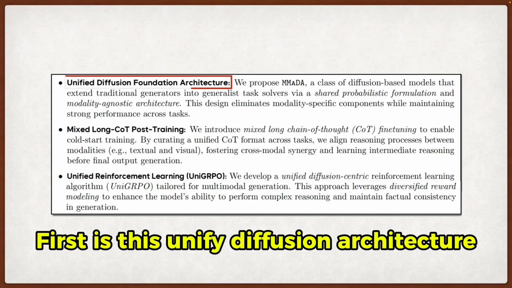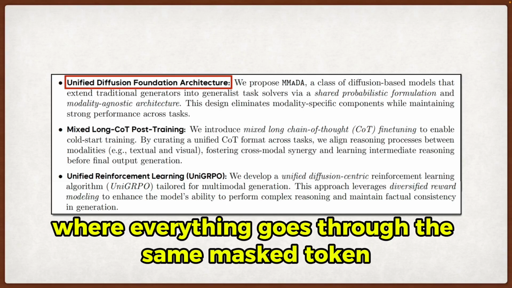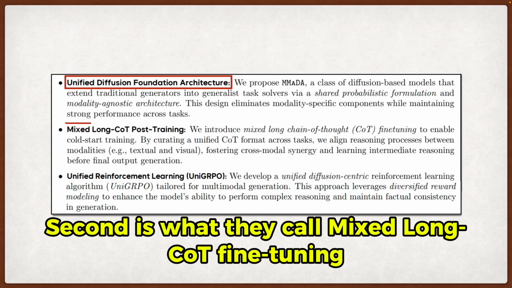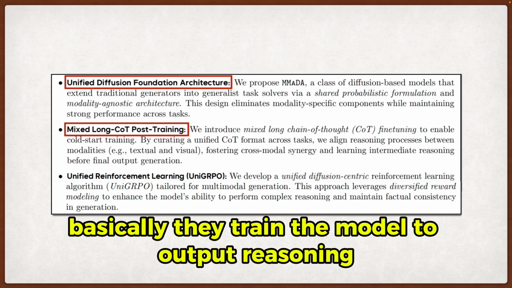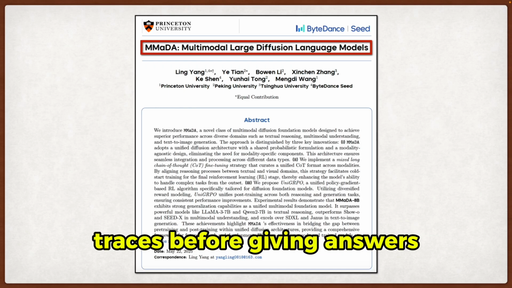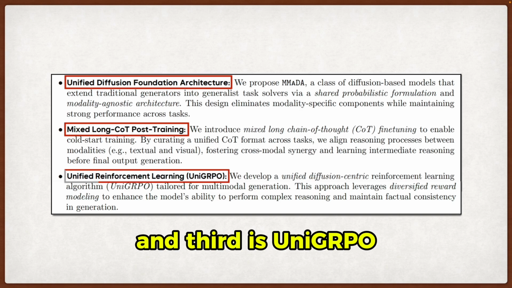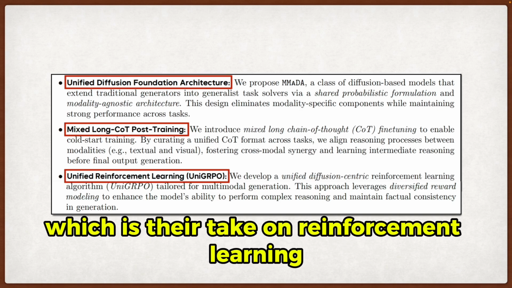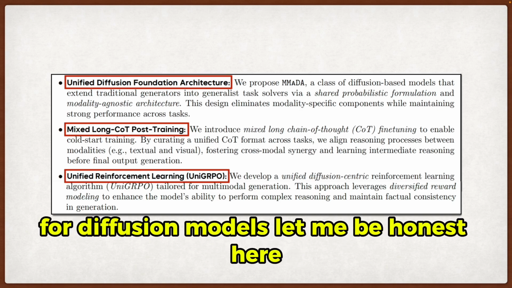First is this unified diffusion architecture, where everything goes through the same masked token prediction objective. Second is what they call mixed long-code fine-tuning. Basically, they train the model to output reasoning traces before giving answers. And third is UniGRPO, which is their take on reinforcement learning for diffusion models.